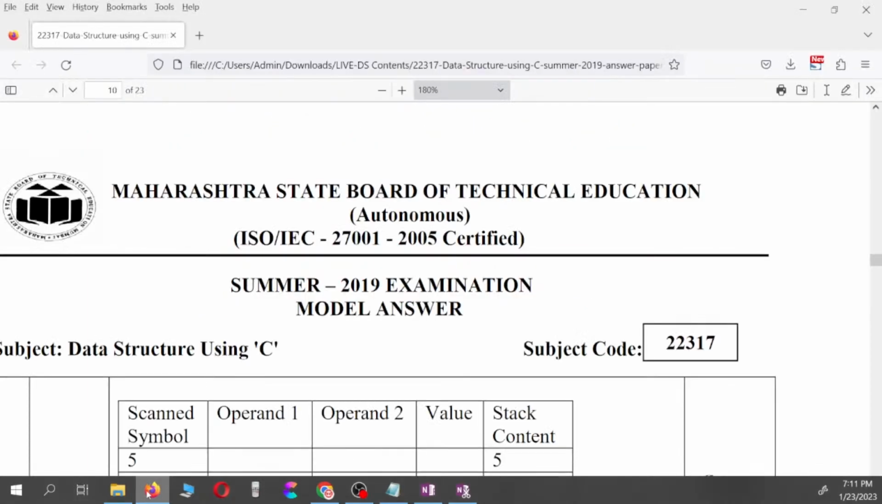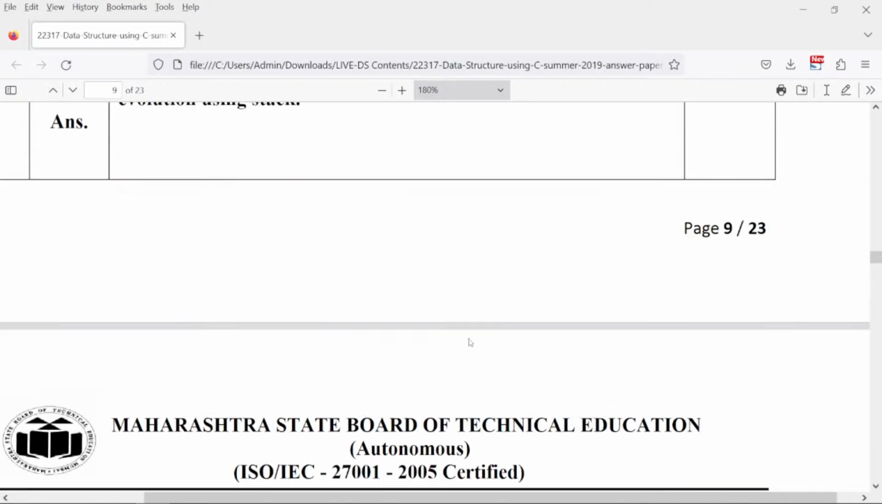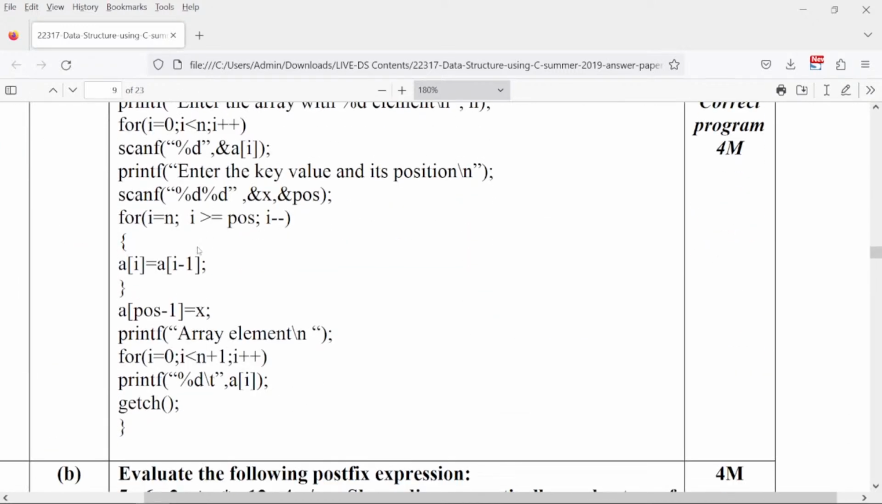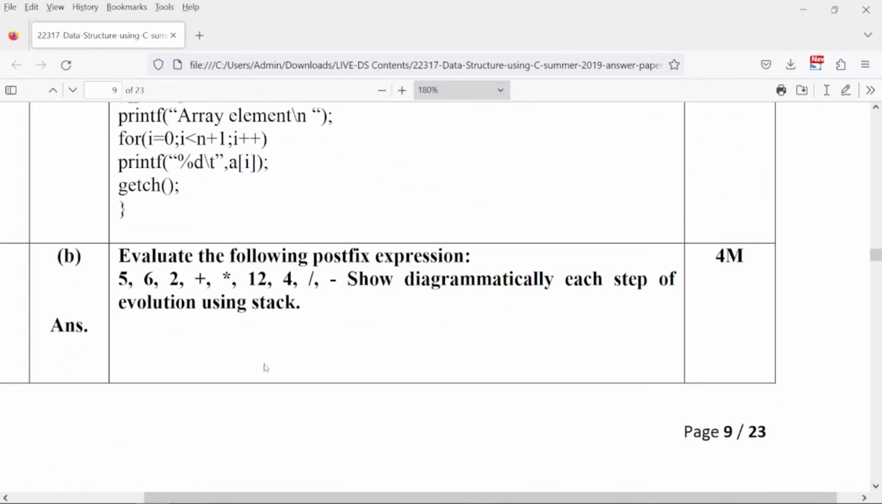If you check, ठीक है. So what is done over here, for I is equal to n, that is that number, I is greater than equal to position and I minus minus, you are going to say a[i] is equal to a[i minus 1]. So आप next position पे डेटा को डालते जाते हो and वहां पे आपका जो जहां पे you are interested now in putting the data, there you can say a[position minus 1] is equal to x and then you are going to display the complete array using a for loop. So this is what is your insertion and displaying.